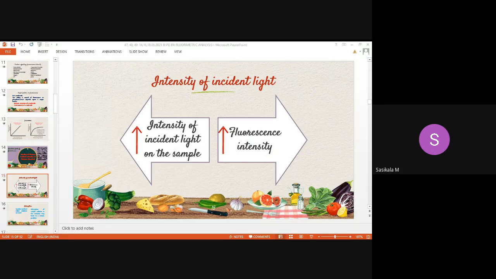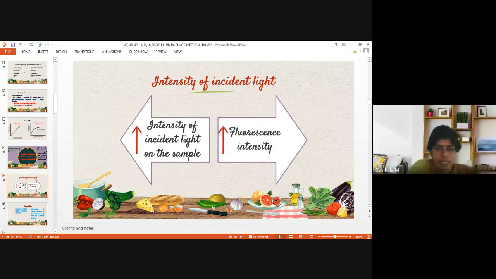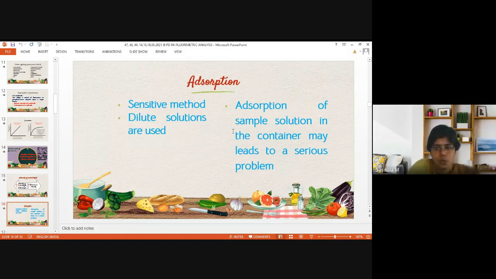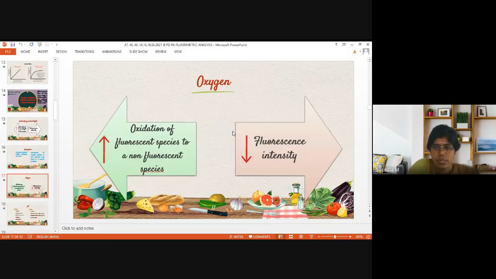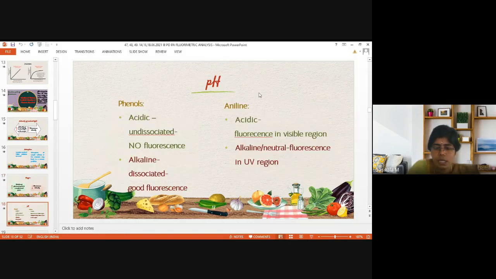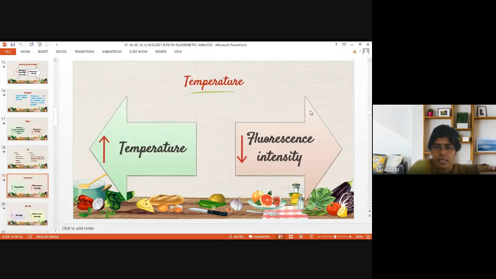Then intensity of incident light. Incident light will increase the fluorescence intensity. Then absorption definitely will decrease the fluorescence intensity. Oxygen also decreases it, since it converts the fluorescent compound to a non-fluorescent compound. And then pH, it depends on the dissociated and undissociated form, at what pH range the molecule exists to fluoresce. If it is acidic, we have to use an acidic solution. If it is an alkaline condition, we have to use an alkali solution for analyzing the fluorescence of a particular substance. So pH is the main factor that decides the fluorescence intensity.